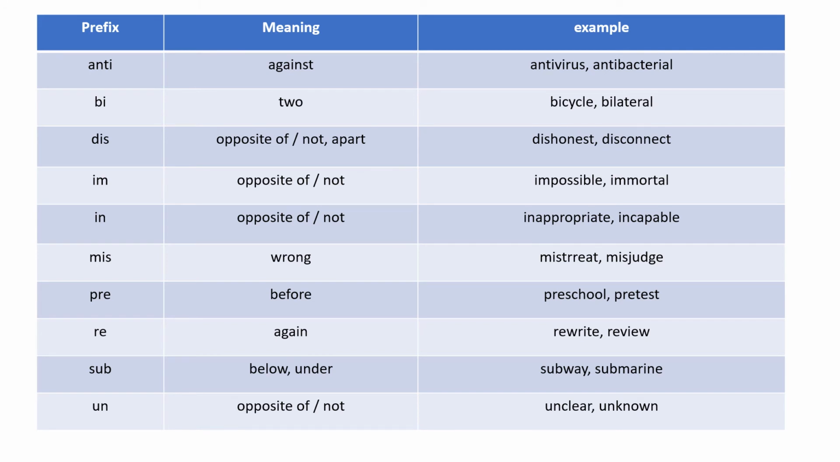Pre means before. Example, preschool, pretest. Re means again. Example, rewrite, review. Sub means below, under. Example, subway, submarine. Un means opposite of or not. Example, unclear and unknown.